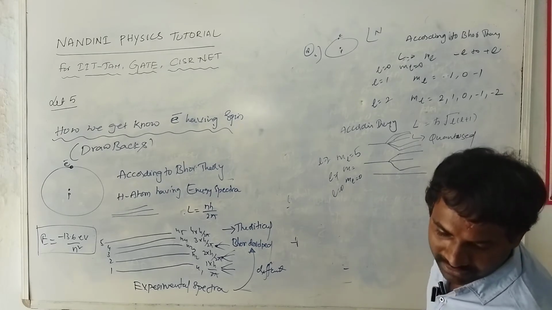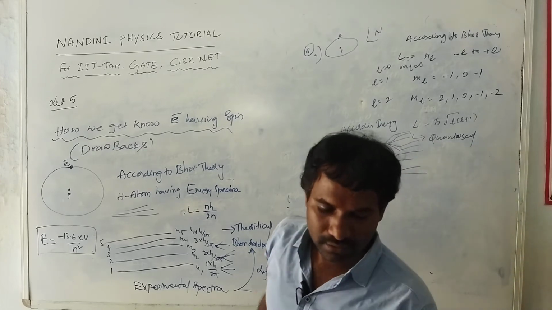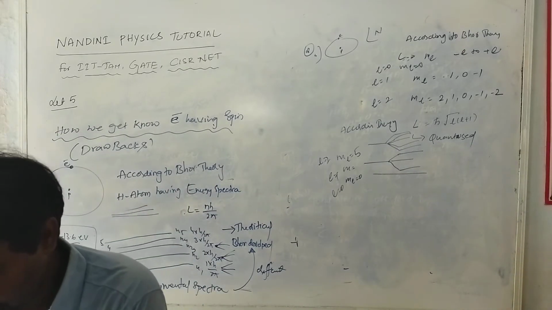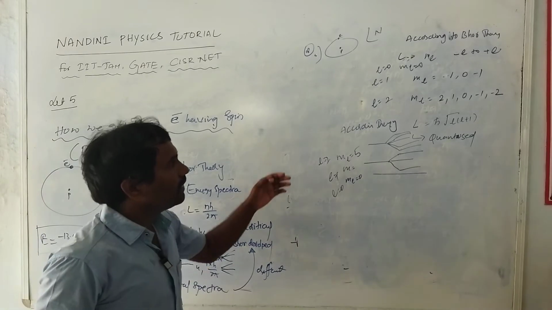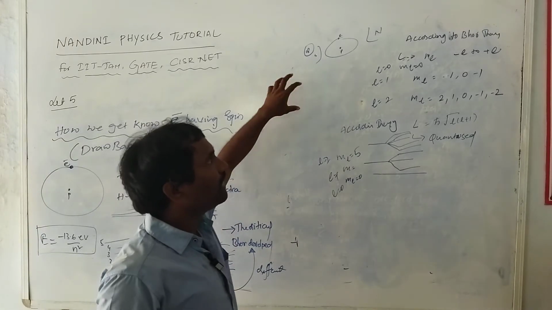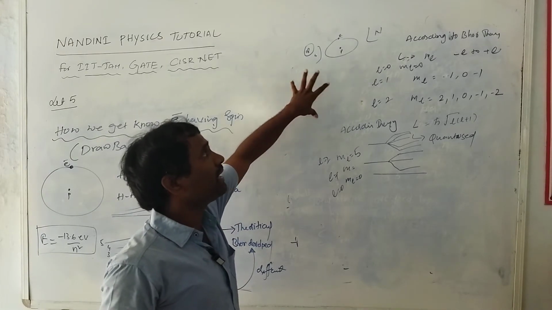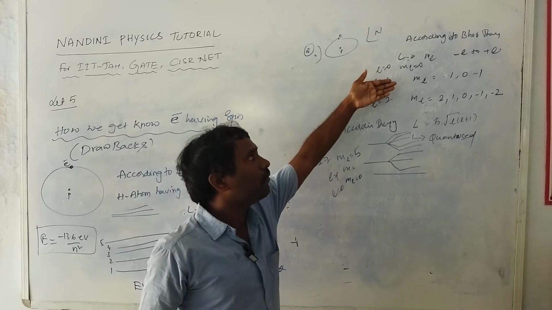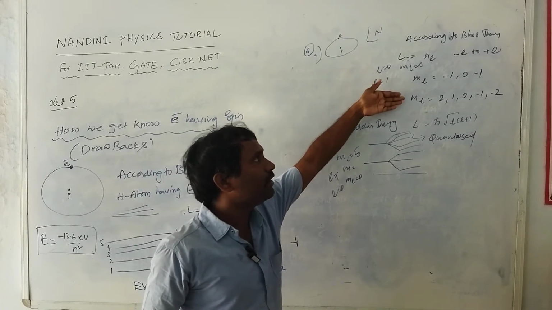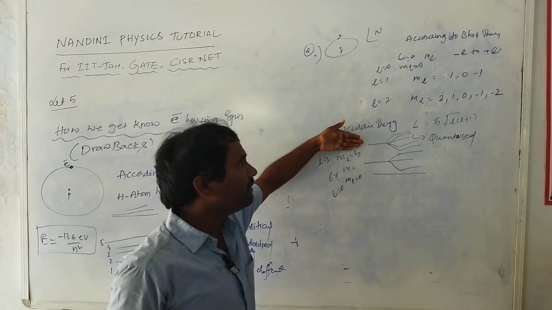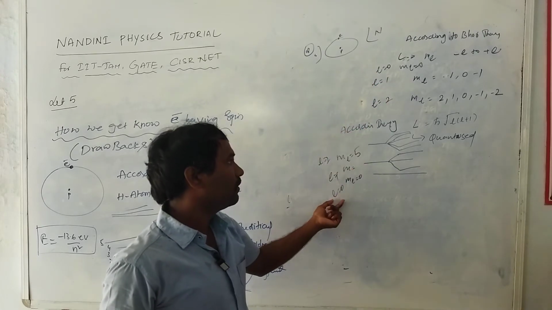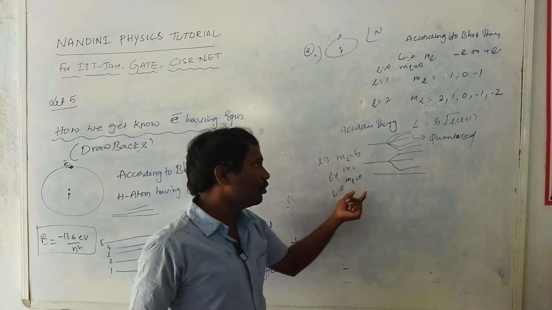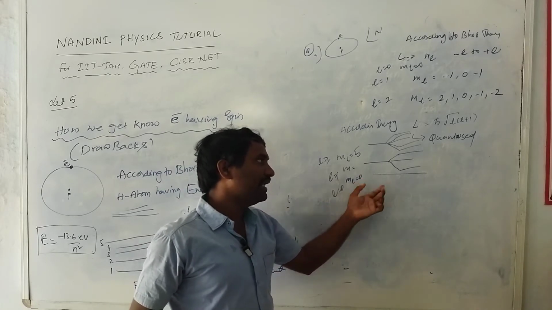Finally, I'll write some important matter, so please note everybody. Bohr could not explain why the same atom, when placed in an external magnetic field, gets ml values, and why they split like that. If the L value is 0, ml will not split.